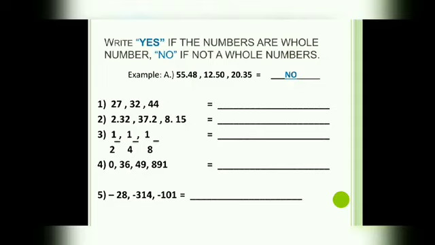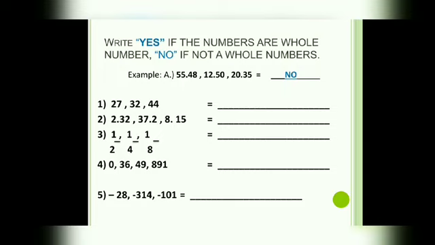Now, what is the answer? Yes or no? If your answer is yes, these are whole numbers. And if your answer is no, this is not a whole number. Okay, finished?